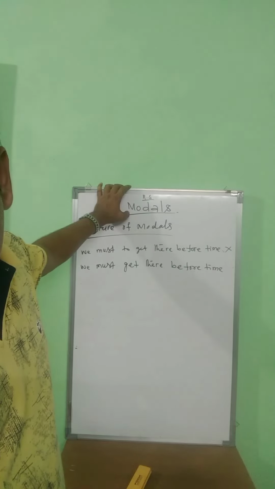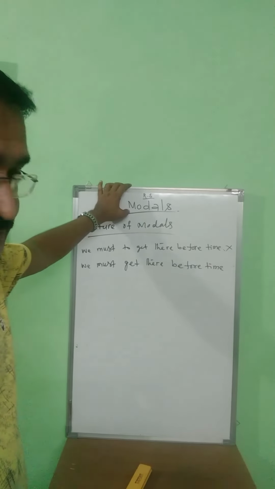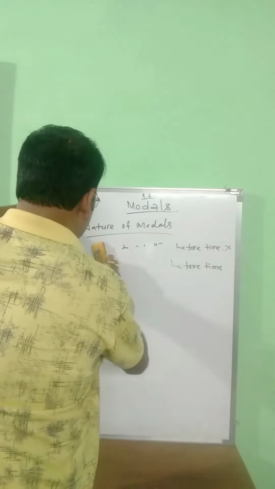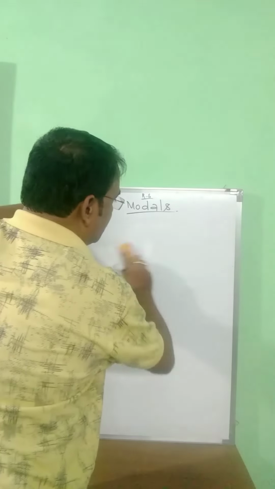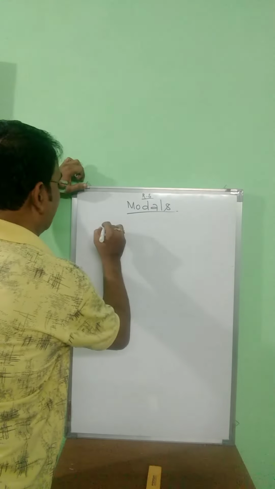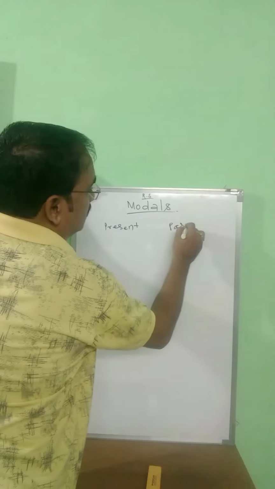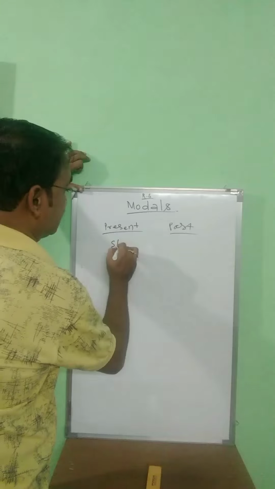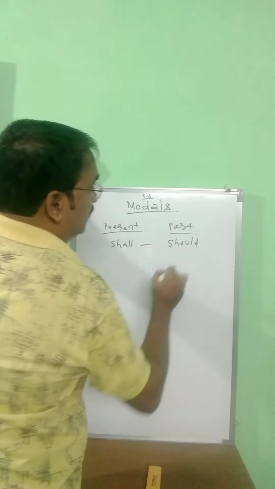The most common modal auxiliaries in English are what? I have already written it before. Shall, suppose shall, present, past, present modal, past modal. Shall is the present form, its past is should.